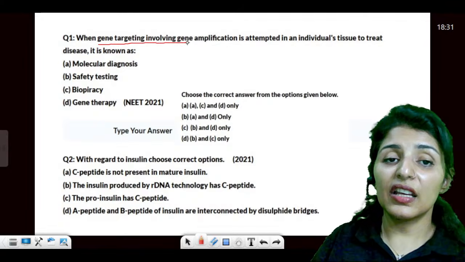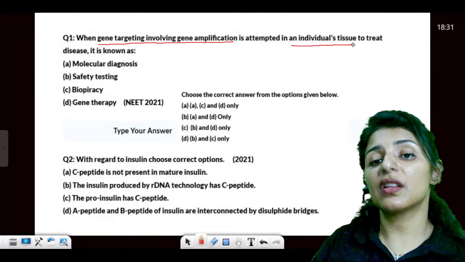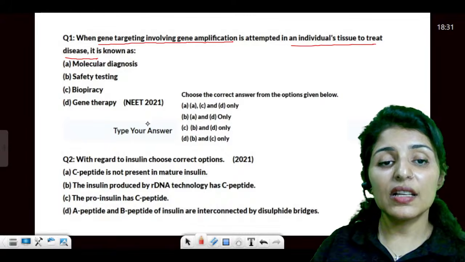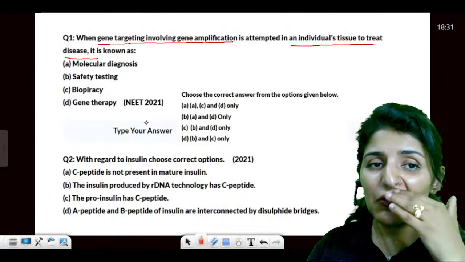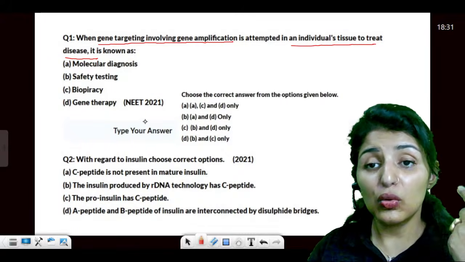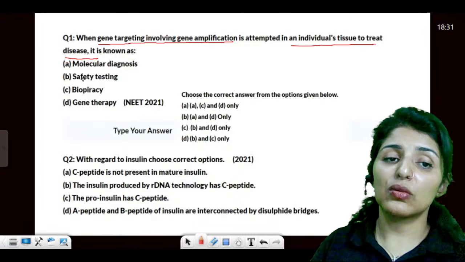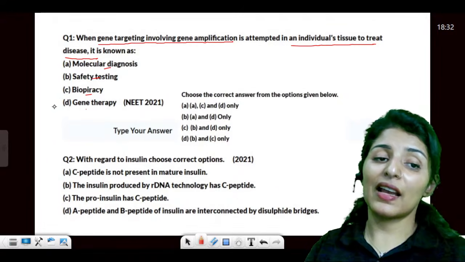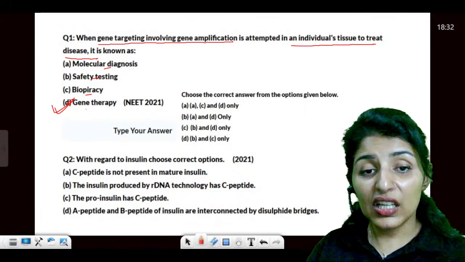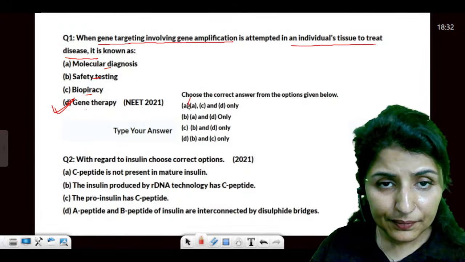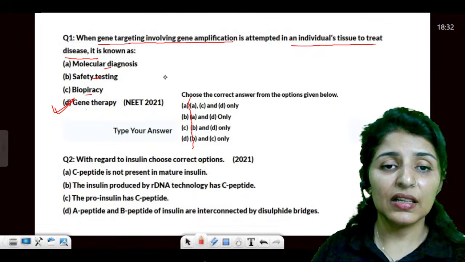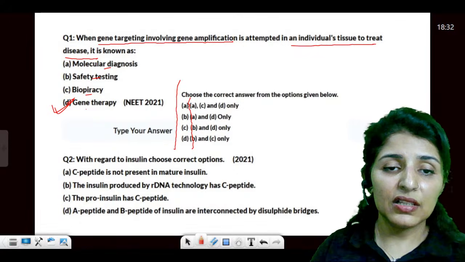When gene targeting involving gene amplification is attempted in the individual's tissue to treat a disease, what is this known as? So when we are targeting a gene to treat a disease, guys, this is known as gene therapy, biopiracy, safety testing, or molecular diagnosis. It is certainly gene therapy, number one. It is certainly gene therapy. Are these points clear?